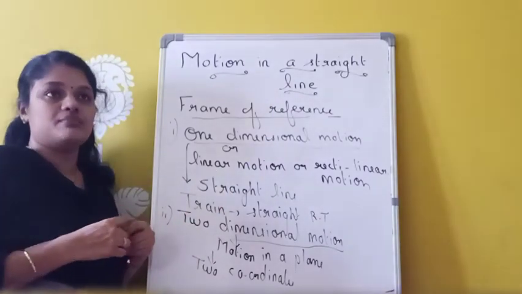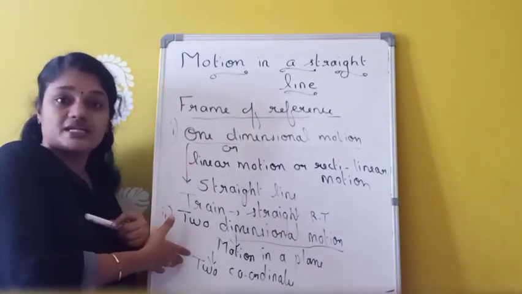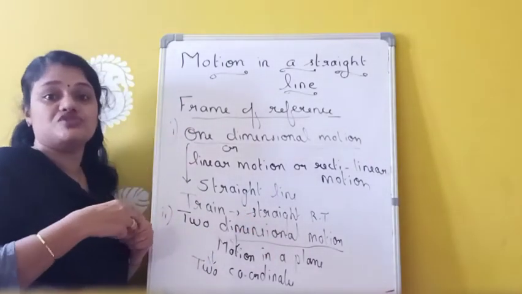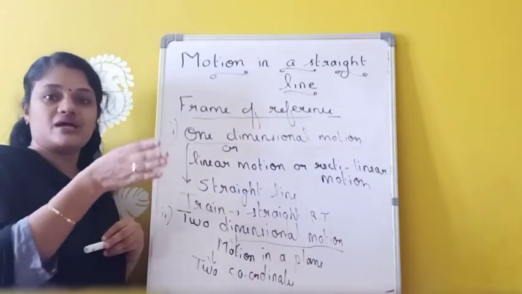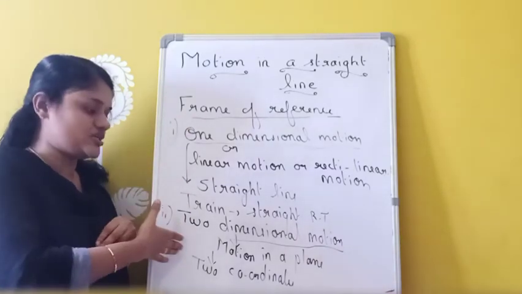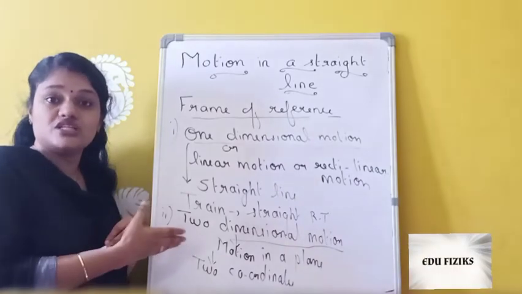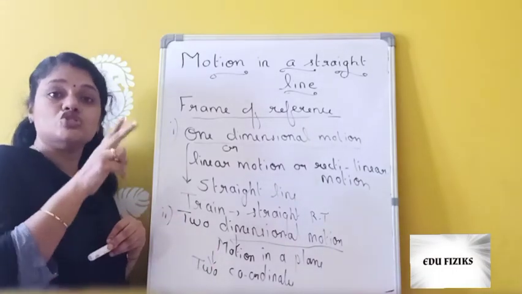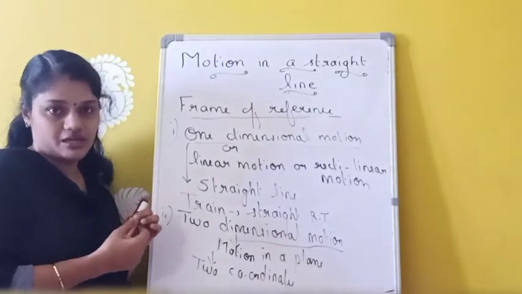That is called two-dimensional motion. For example, movement of a carom coin on a carom board. It is a motion in a plane. It needs two coordinates to specify its motion. And similarly, suppose a bus or a car is traveling on a zigzag road. Zigzag road is also an example for which one? Two-dimensional motion. So it is an example for motion in a plane. It requires two coordinates to specify its motion. That is called two-dimensional motion.